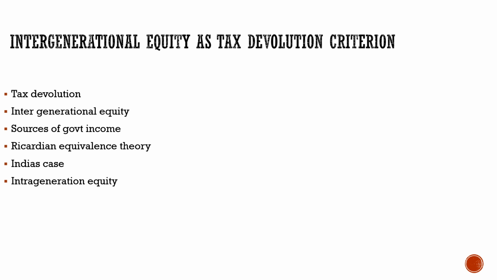About intragenerational equity, it talks about the contribution of states. For example, we'll take the example of Karnataka, Tamil Nadu. They are good taxpayers. They are contributing to the country's GDP, and in respect to those states, if we have UP and Bihar, they are not contributing that well to the GDP. So, but in reality, फिर क्या होता है कि when the funds are distributed, UP and Bihar, they get more funds with respect to the Kerala and Tamil Nadu and Karnataka.